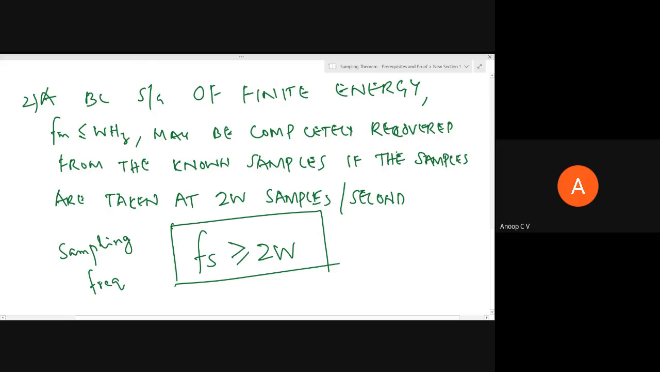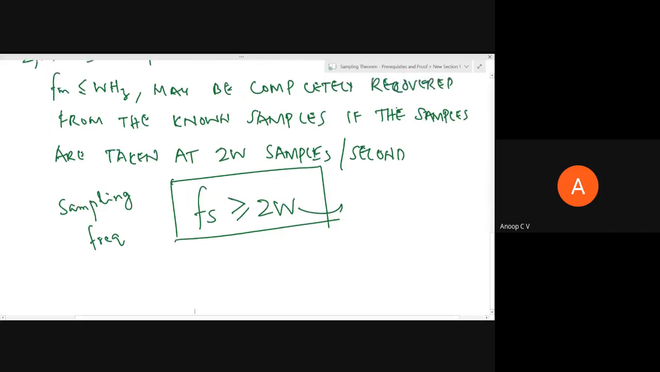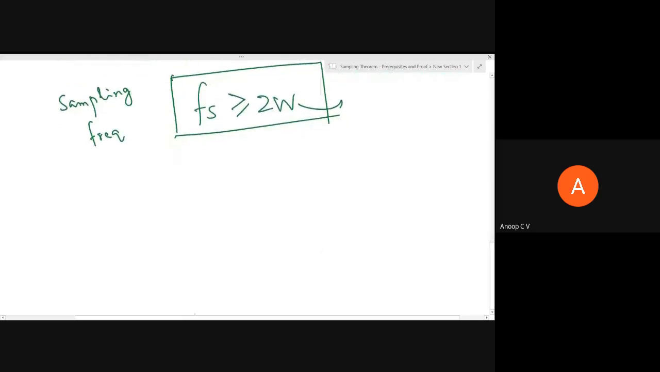The number of samples per second should be numerically equal to or greater than twice the maximum frequency content in the message signal. That is actually what the sampling theorem says. This is what we have to prove. It's actually very simple: Fs is greater than or equal to 2W, but we have to prove this.